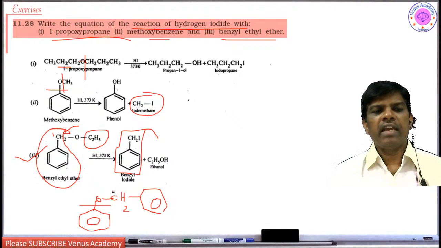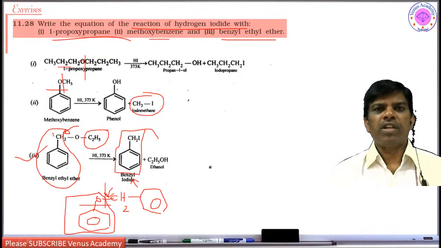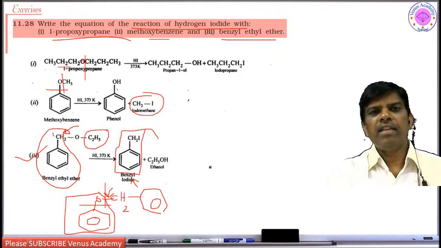Is it going to break here or here by using HI? Yes friends, it is going to break here with HI. So I am going to get benzyl iodide, and on this side phenol. So protection, deprotection, it is also one of the ways to make benzyl ethers and debenzylation.